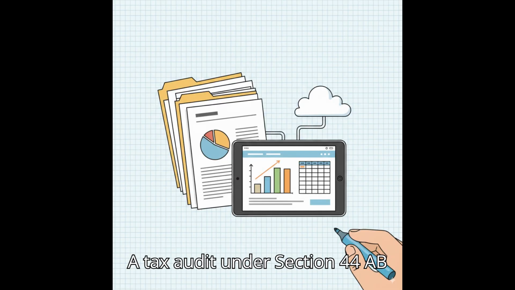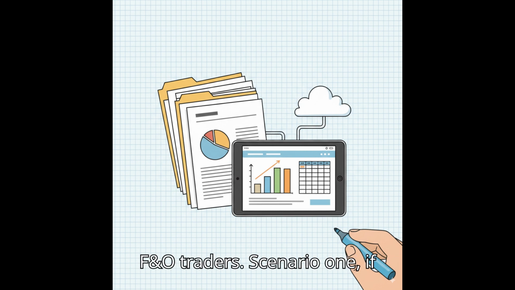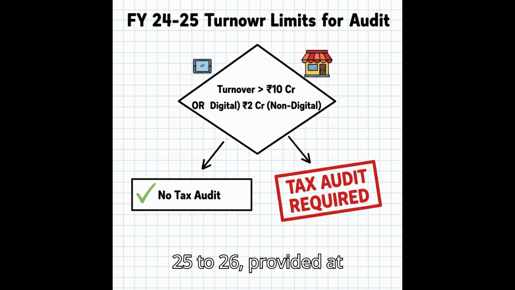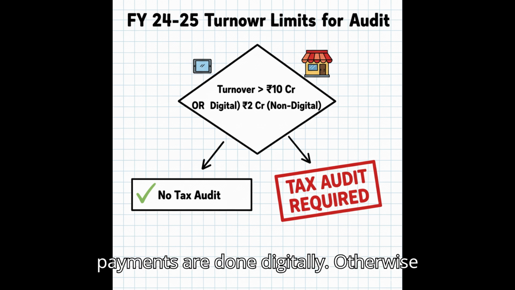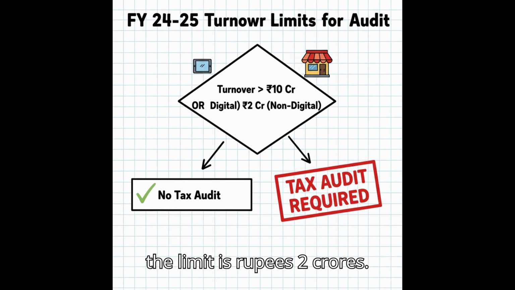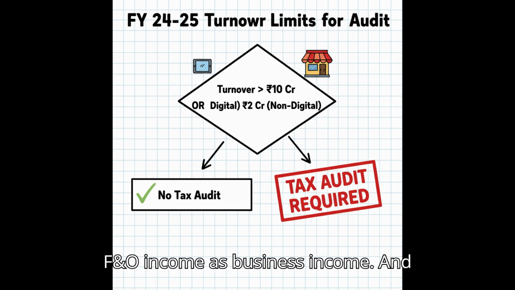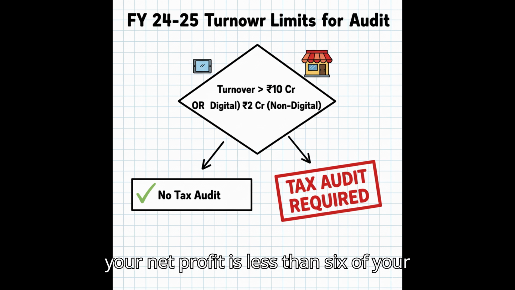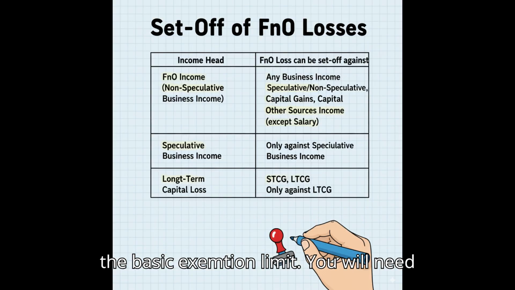A tax audit under Section 44AB is mandatory in 2 main scenarios for F&O traders. Scenario 1. If your F&O turnover exceeds rupees 10 crores in the financial year, AY 25 to 26, provided at least 95% of your total receipts and payments are done digitally. Otherwise, the limit is rupees 2 crores. Scenario 2. If you declare your F&O income as business income and your net profit is less than 6% of your turnover and your total income exceeds the basic exemption limit, you will need an audit.